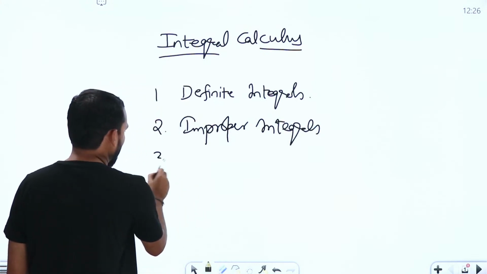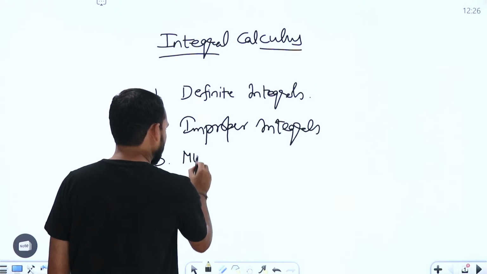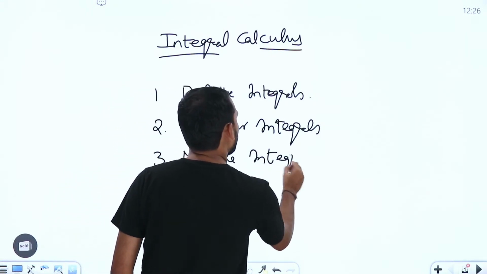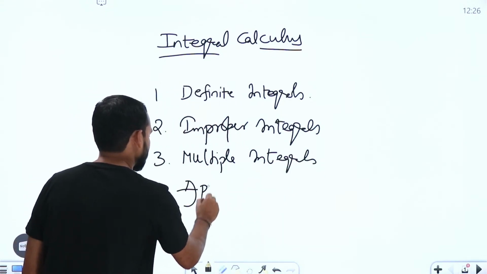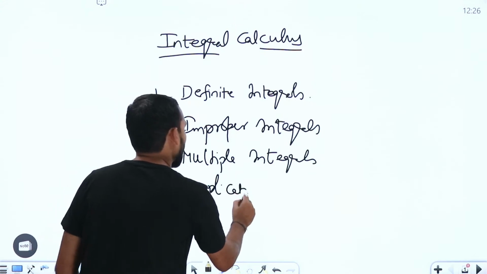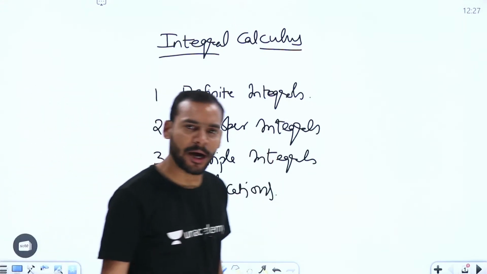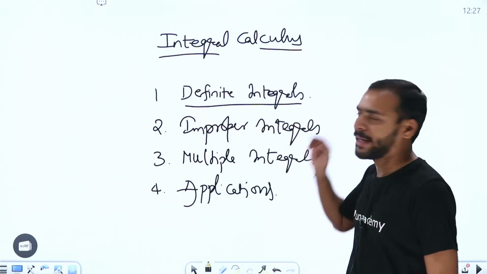As a third part, we are going to cover the multiple integrals here, and at last we are going to see the applications. These are the topics that we are going to cover in integral calculus. So we are going to start from here right away.